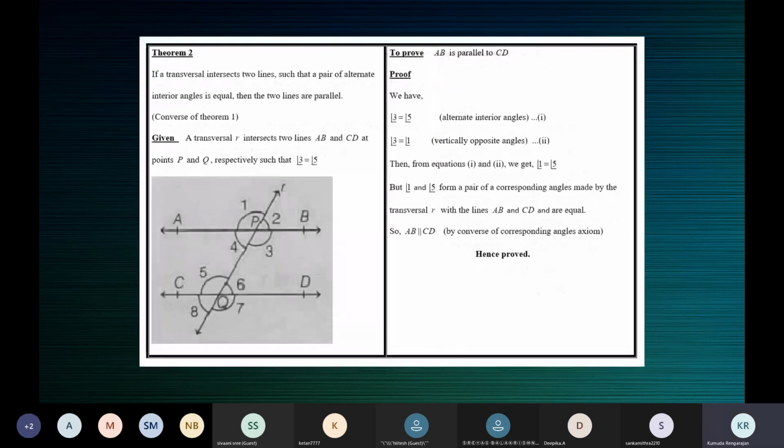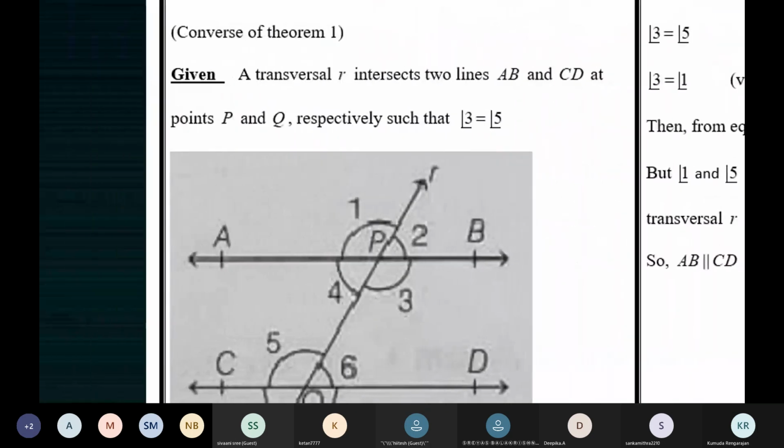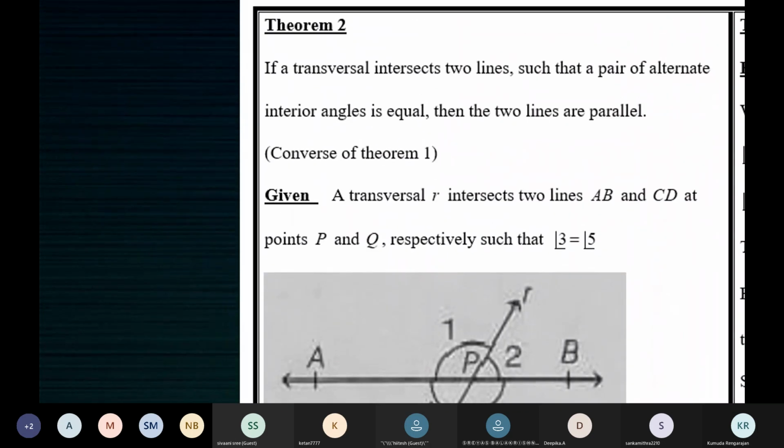Yes, children. Next one. This is the converse of the earlier theorem. If a transversal intersects two lines, mind the words there, two lines, not two parallel lines, such that a pair of alternate interior angles is equal, then the two lines are parallel.